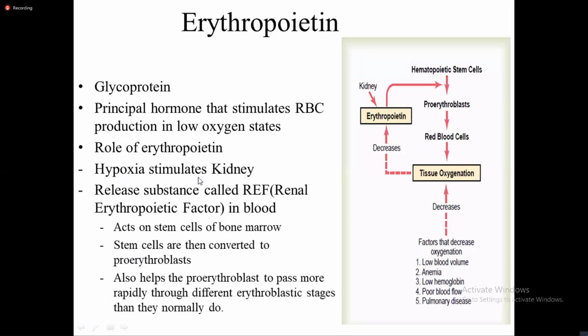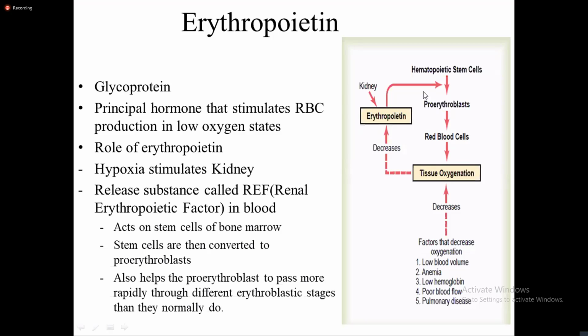The hypoxia stimulates the kidney, and then they release a substance called renal erythropoietic factor in the blood, which in turn causes the release of erythropoietin hormone. The erythropoietin hormone in turn acts on the stem cells of the bone marrow, and then the stem cells are converted into proerythroblast cells. So they actually are the growth inducers, which help in differentiation of hematopoietic stem cells into proerythroblast cells. And simultaneously, they also help in conversion of proerythroblast to later stages of erythroblastic phases.